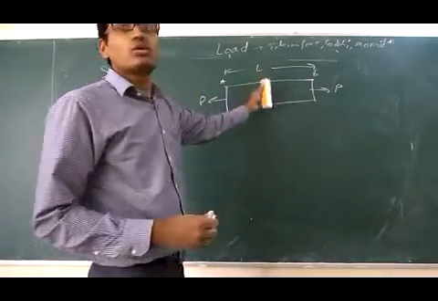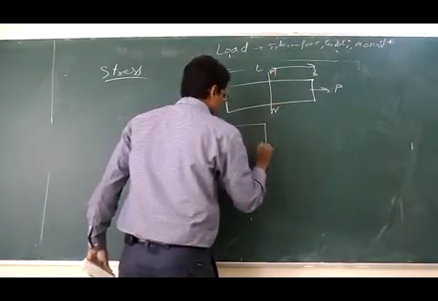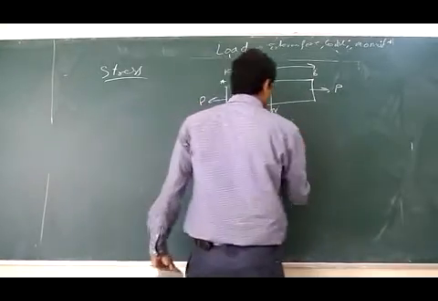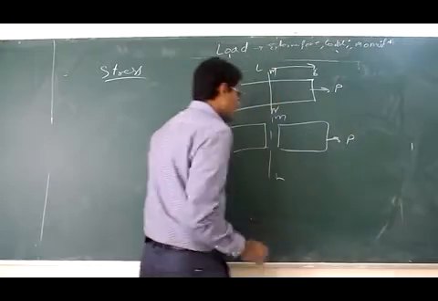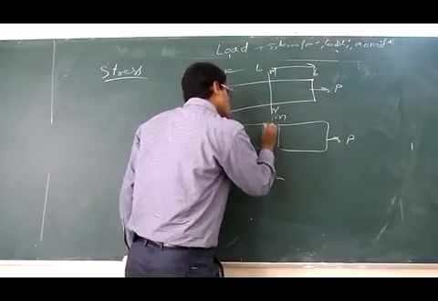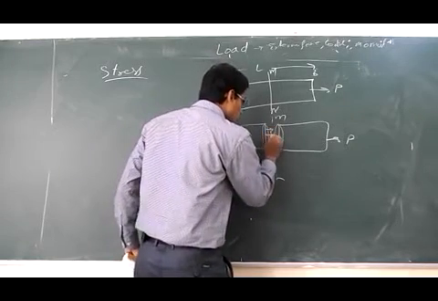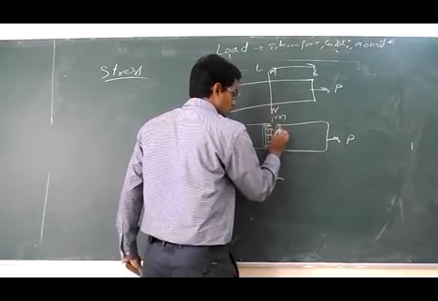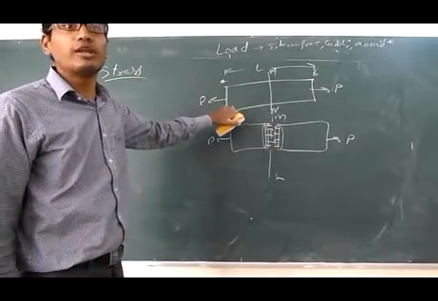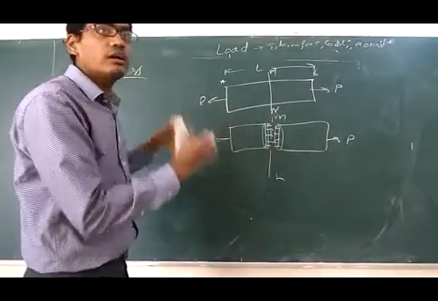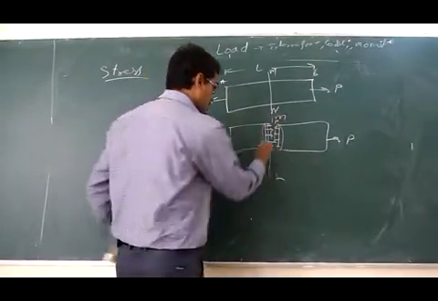If we consider a particular cross section, say section M, then there is internal stress generated to maintain the equilibrium. Stress is whenever an external load is applied, the body tries to resist that external force. That we call stress, sigma, uniformly distributed over the area A.